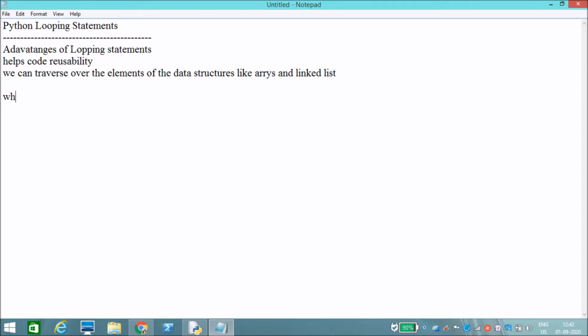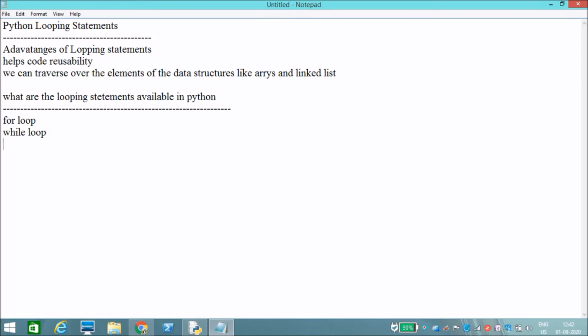Then what are the looping statements available in Python? In Python we have two looping statements available. One is the for loop and the other is the while loop. We don't have a do while loop in Python. When can we use a for loop?